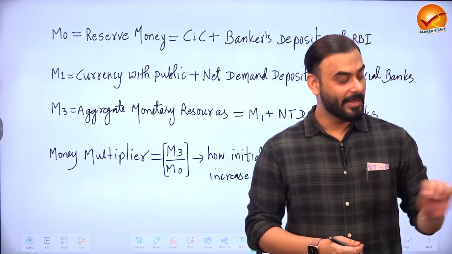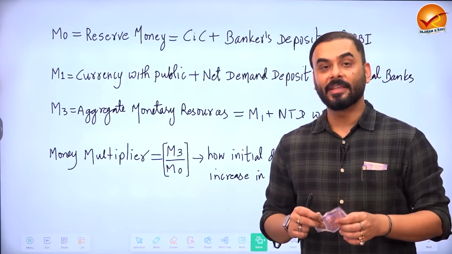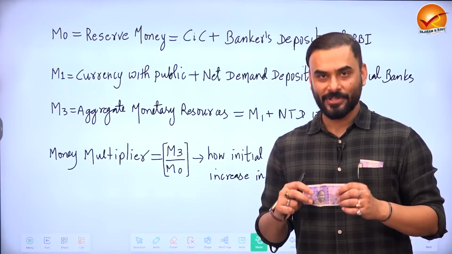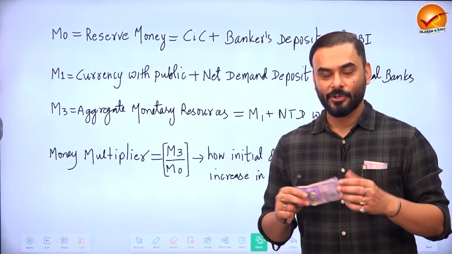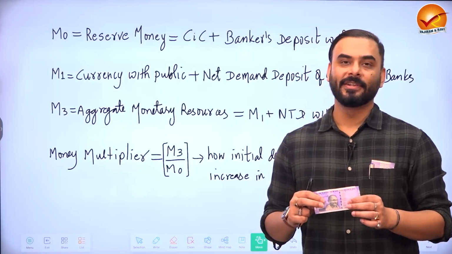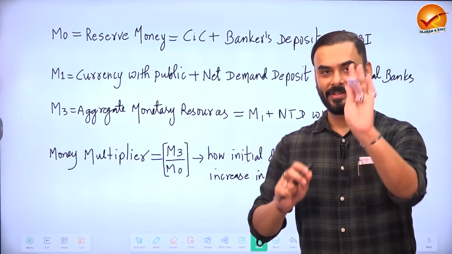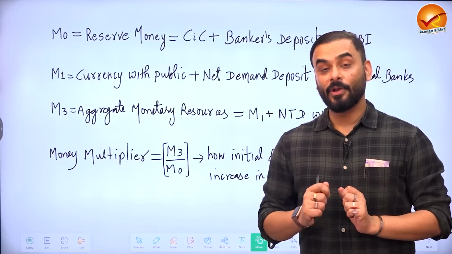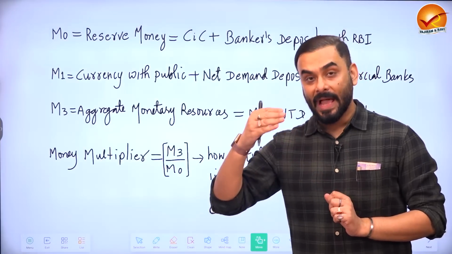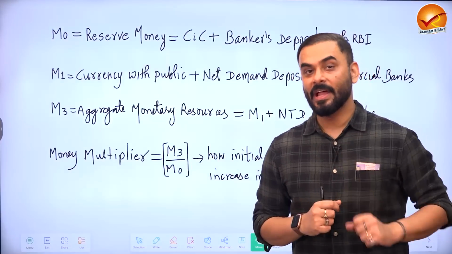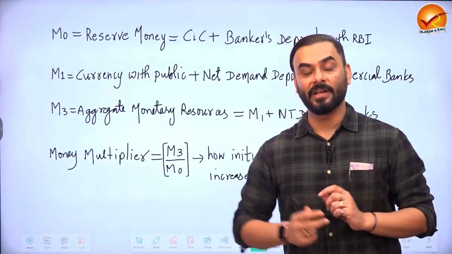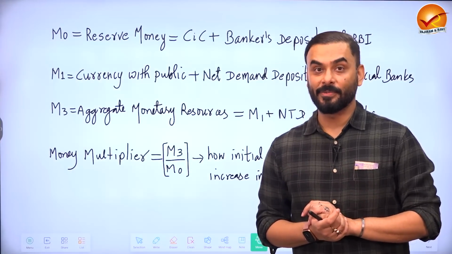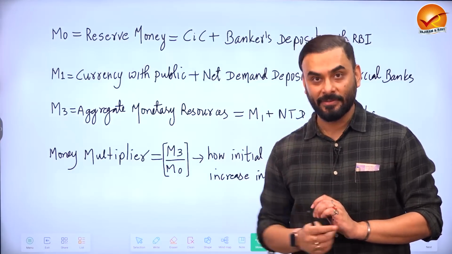Now guys, imagine that we are looking at the cash held by all the people in India, both the households as well as the business community. So a person like me as well as the business community. So let us say that they are holding this 100 rupees. People are holding this money as well as the business community is holding this money. Now let us also look at the money that banks have deposited with RBI. And we have seen that banks also deposit their cash with RBI. So when they do that, they get a rate of interest these days called the standing deposit facility. And banks also deposit CRR with RBI.